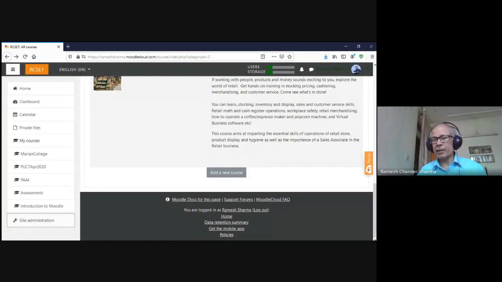Then the second part of it is constructionism. Constructionism means that we try to make others learn by constructing something as a way of collaborative learning.